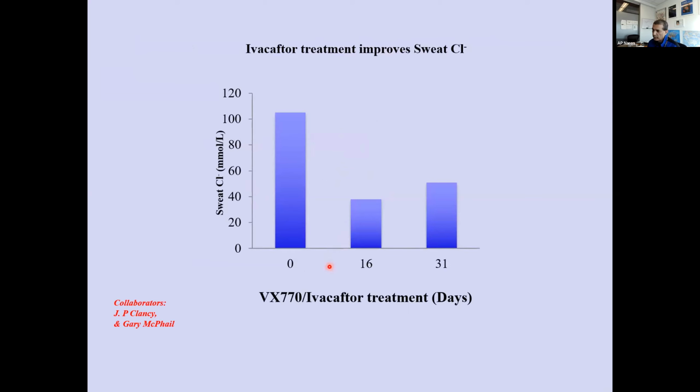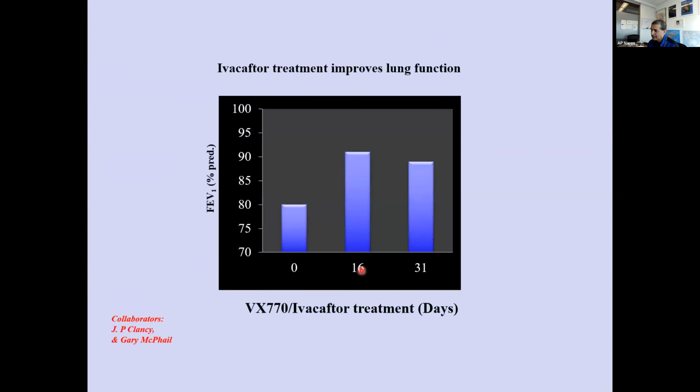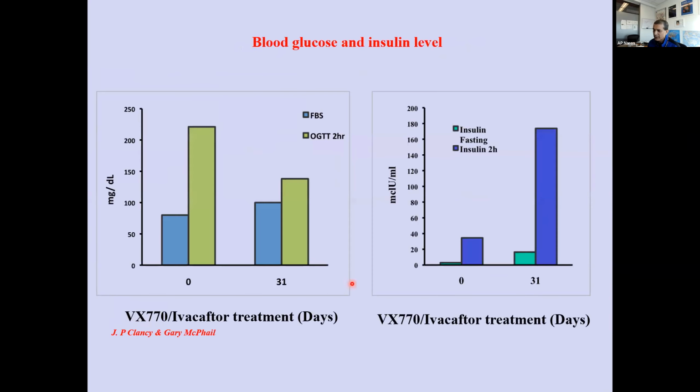So I'm just showing the older boy's data. I'm not going to show you everything. I'm going to finish this in a couple of slides. He responded very dramatically. The sweat chloride dropped dramatically within 16 days. The FEV1 increased as expected. But of interest in this study, the 2 girls did not show an impaired oral glucose tolerance test.